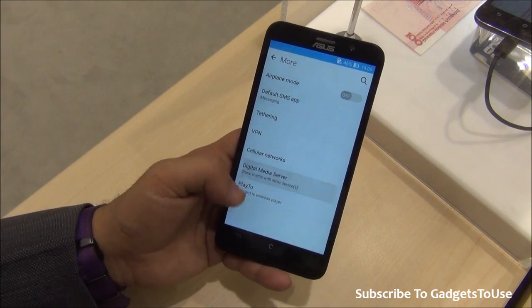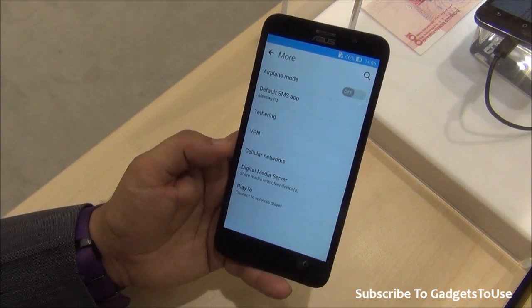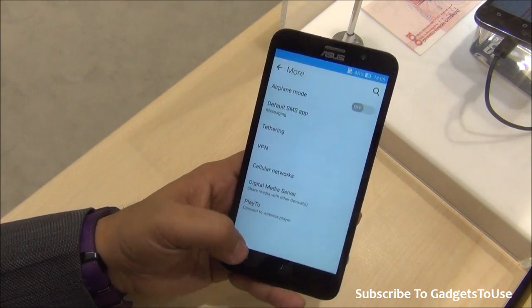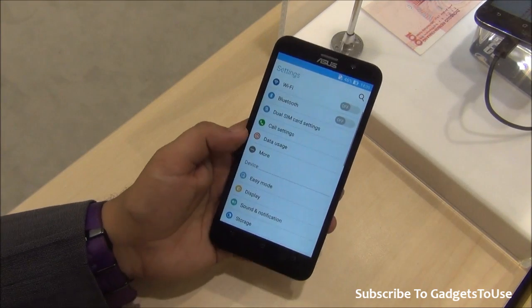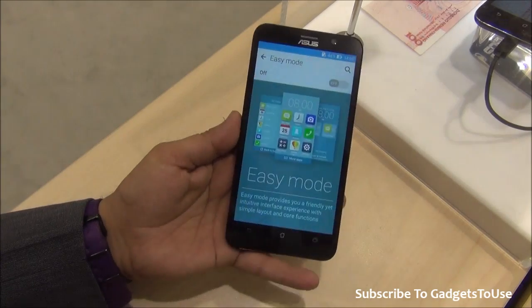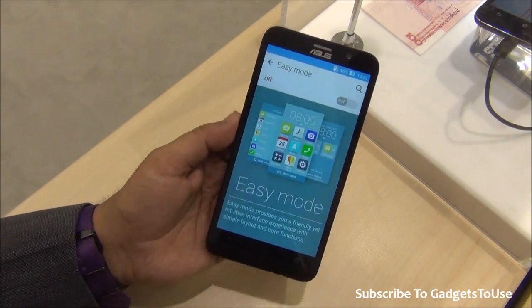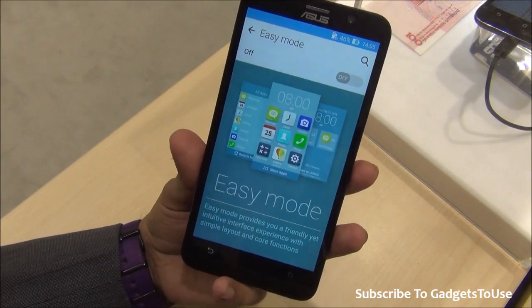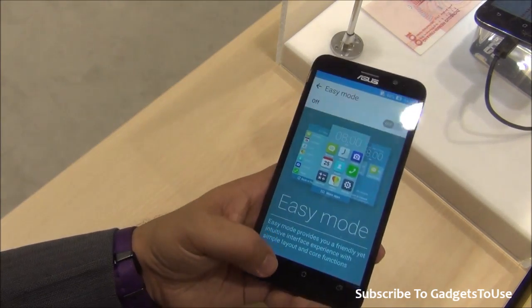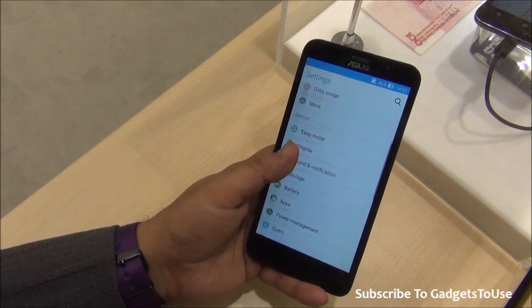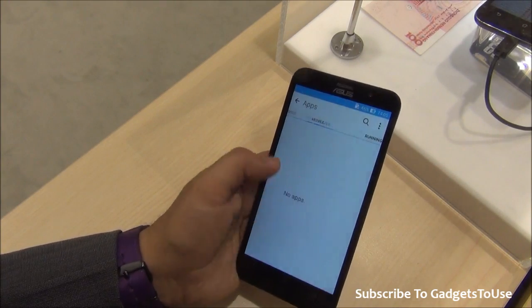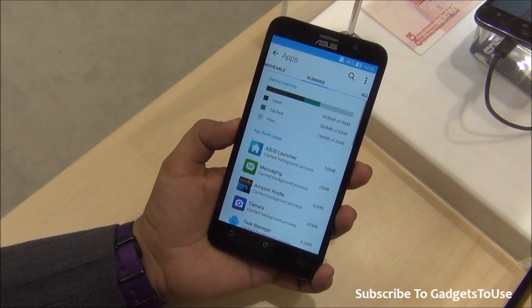We have a digital media server over there, so you do have support for DLNA, and then you also have Play 2, with which you can play things on a wireless player, which is supported. You also have easy mode, especially for those who have difficulty recognizing small icons in the text. You can use easy mode, especially for old age people or people who are visually impaired, or have some problem with visibility. Then you can use that option.